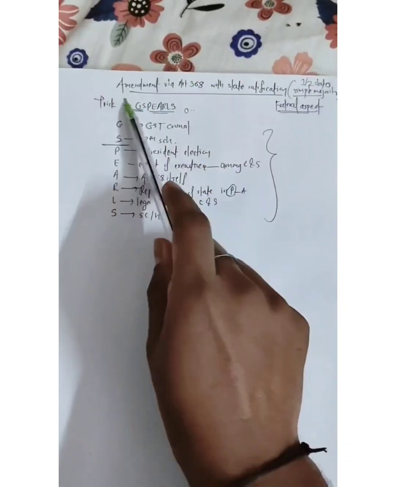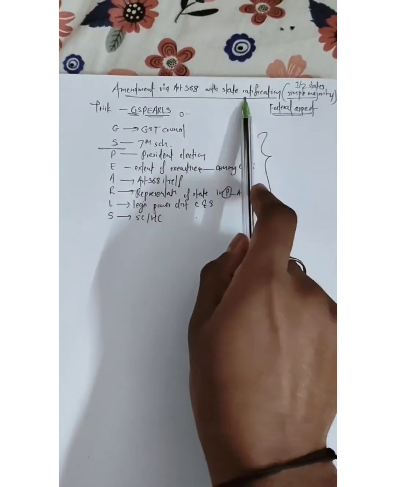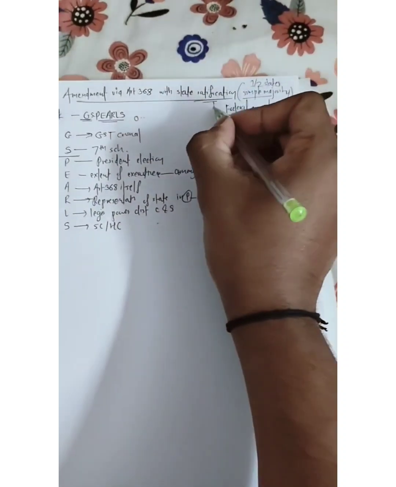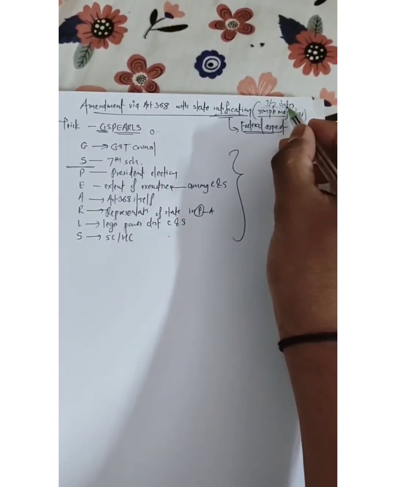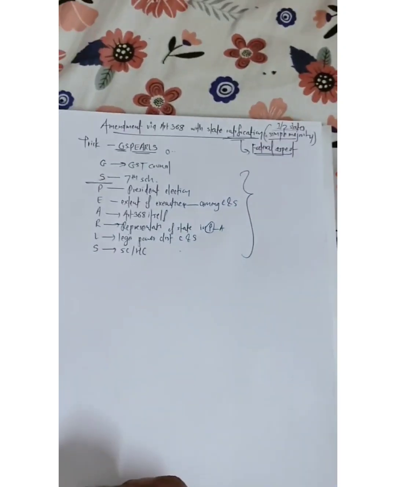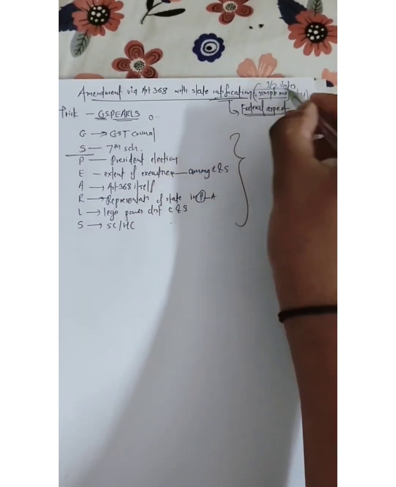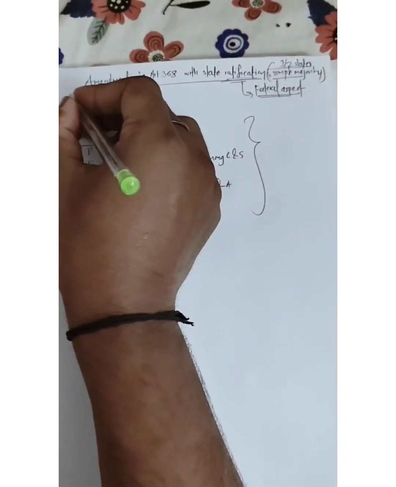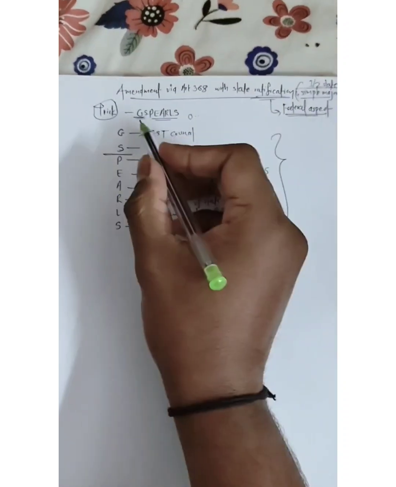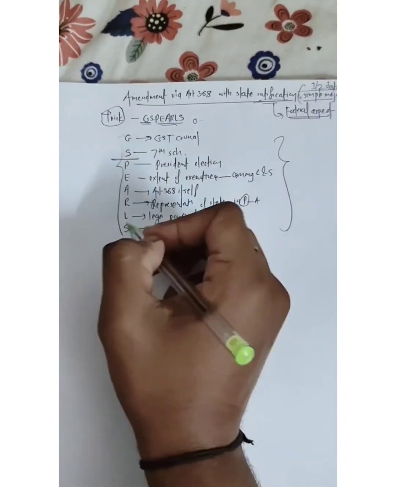This is the trick. Now amendments via Article 368 requiring state ratification. This represents the federal aspect, in which ratification is required by half of the states with simple majority, and there is no time limit. जब भी हाफ स्टेट का परमिशन मिल जाएगा तब ये एक्ट पास हो सकता है. तो इसकी शॉर्ट ट्रिक है GS पल्स. तो इसमें प्रोविजंस क्या क्या है?